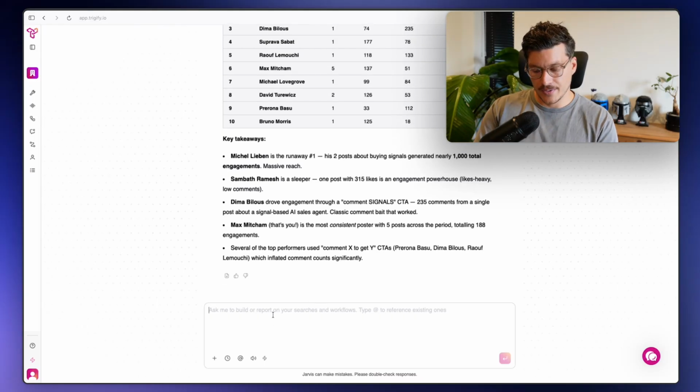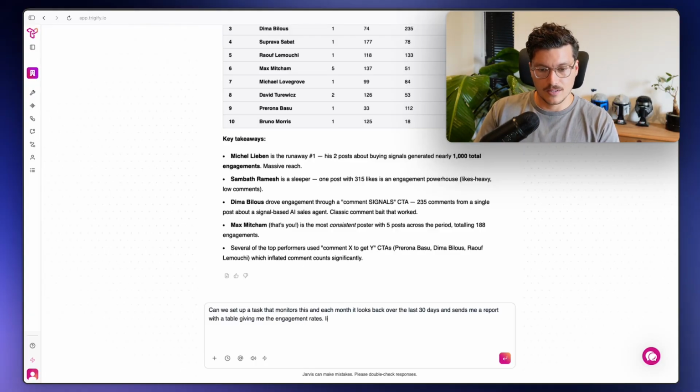So I could say, okay, can we set up a task that monitors this, and each month it looks back over the last 30 days and sends me a report with a table giving me the engagement rates, right? For example, like we have done above.